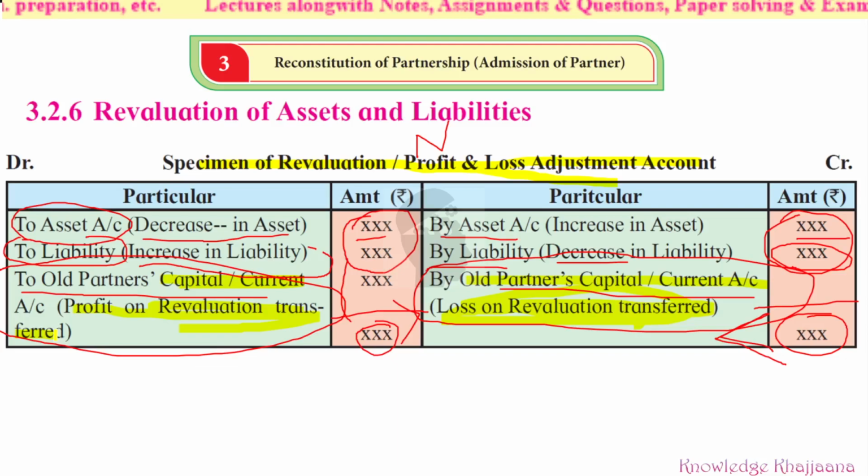That's the most important thing. Whether they get profit or loss, that is distributed to the old partners in their old profit sharing ratio, because that is only because of the business they have carried on in the past.